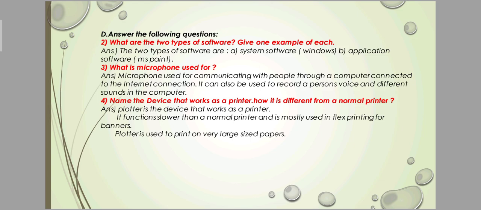So this is the exercise question answer of the first chapter. All you need to do is write all the questions and answers in your computer book, and also read the book carefully for a better understanding of the chapter. And as I told you, I will provide all the question answers on the YouTube platform. Just click the link in the description and you will get the PDF of the question answers. Then you can copy it into your computer copy one by one, and also learn the questions and answers.